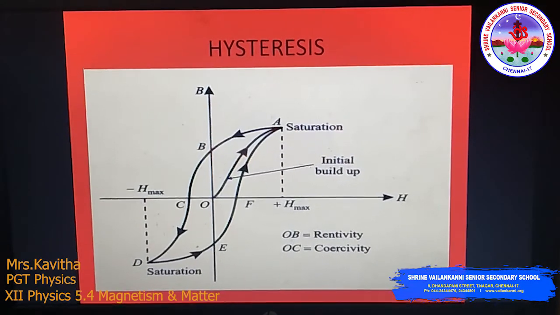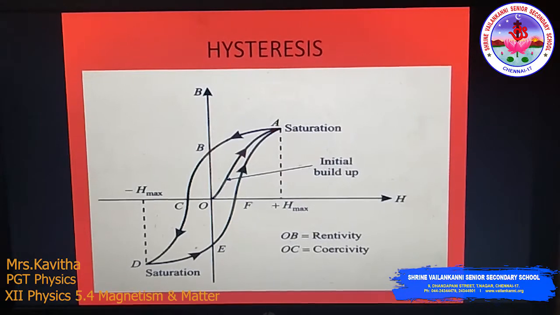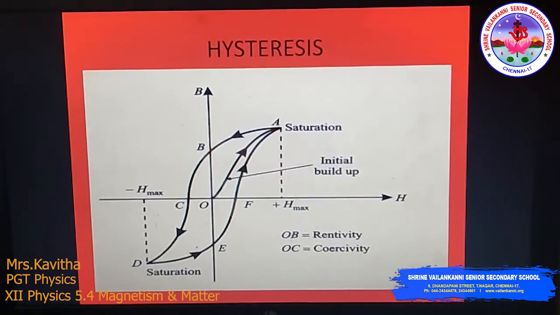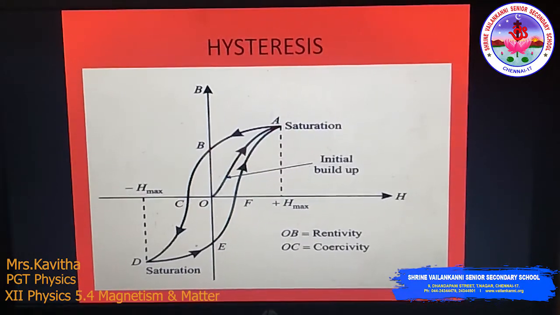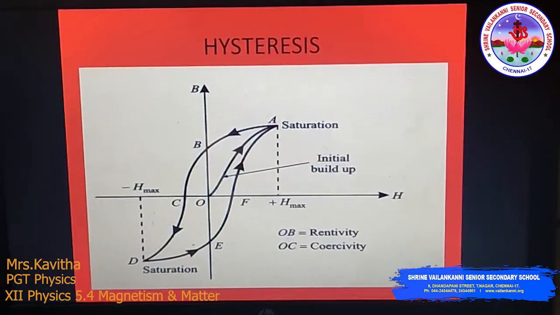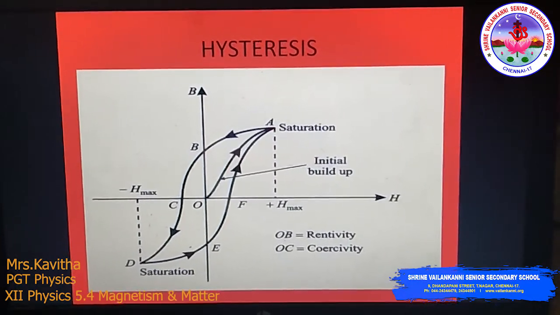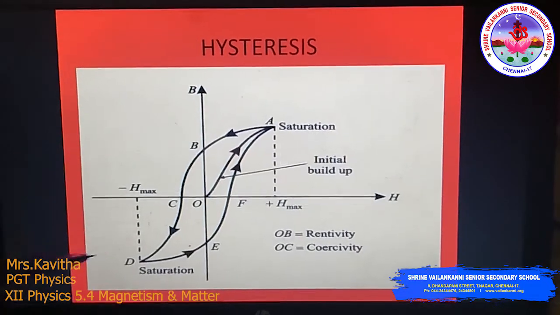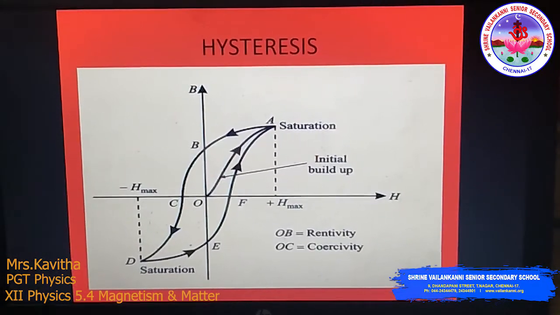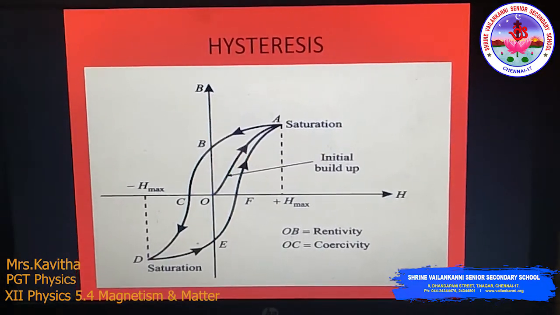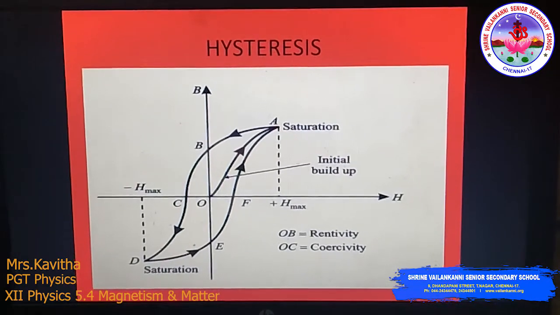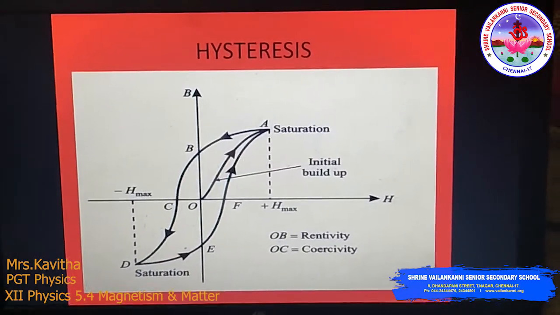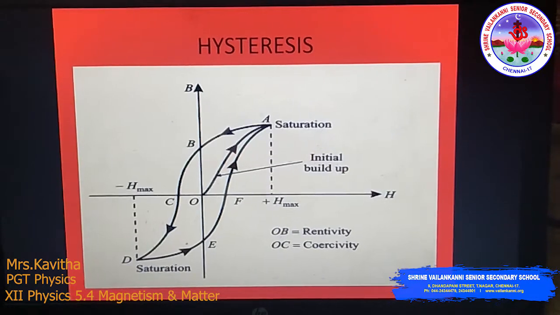Now the next step, we can see the closed curve ABCDEFA. This full curve is the cycle of magnetization of the ferromagnetic sample, which is called the hysteresis loop.